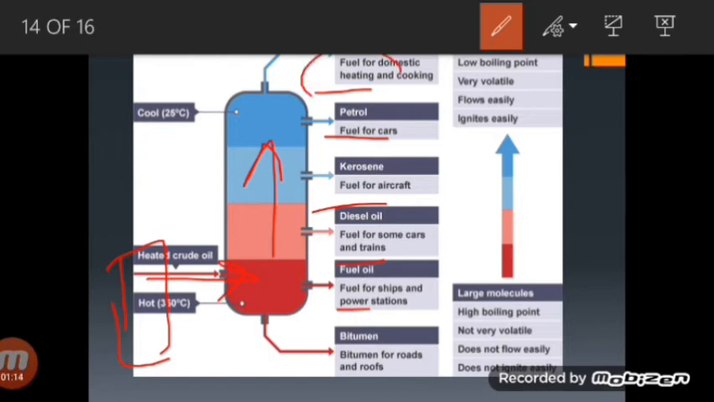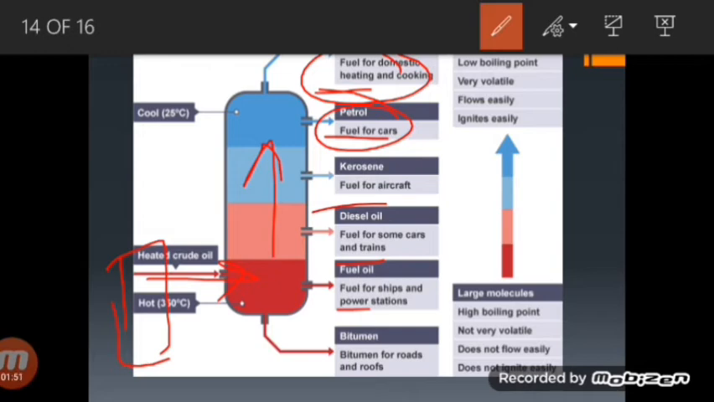The first fraction, which will be at the top of the furnace, will be petroleum gas. It will be from carbon number 1 to carbon number 4, and its boiling point will be less than 40 degrees centigrade. The use of this petroleum gas is that it is used as a fuel for cooking and heating domestically. And afterwards we will have the second fraction, which is petrol. It is also called gasoline. The boiling point is between 40 to 75 degrees centigrade, and the carbons are carbon number 5 to carbon number 10, and gasoline is used as a fuel in motor cars.